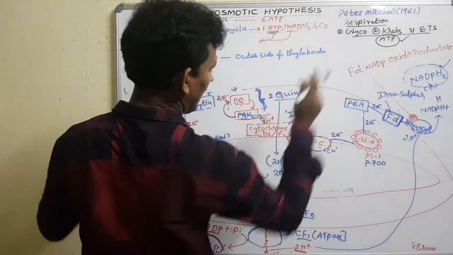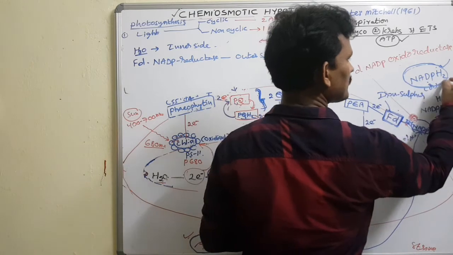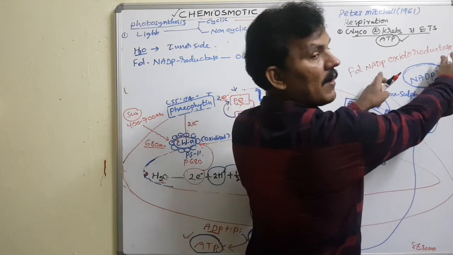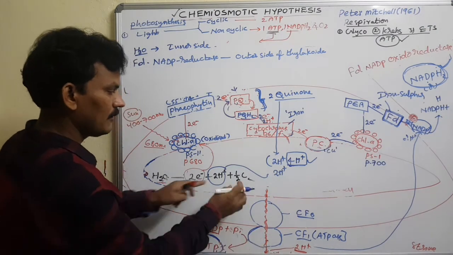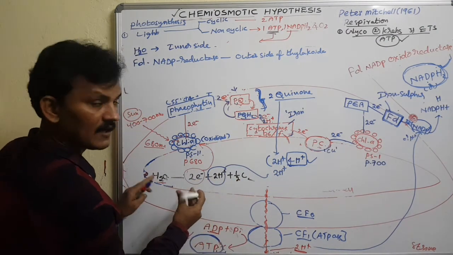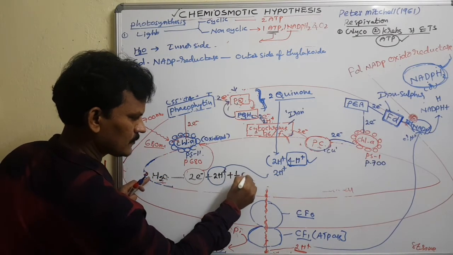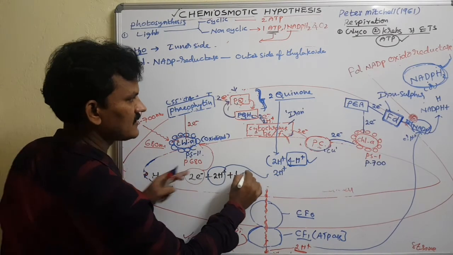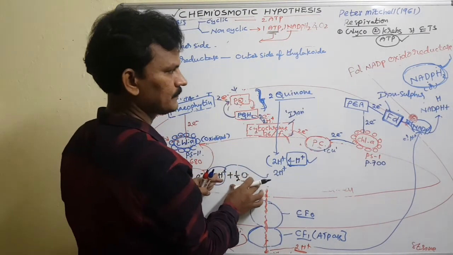Yes. But as it is a light reaction, what are the products? You see, NADPH2 is produced in the stroma. ATP is also produced in the stroma. But the splitting of the water molecule, that is the oxidation of the water molecule, produces oxygen. This oxygen is diffused into the atmosphere, which is formed on the lumen side.